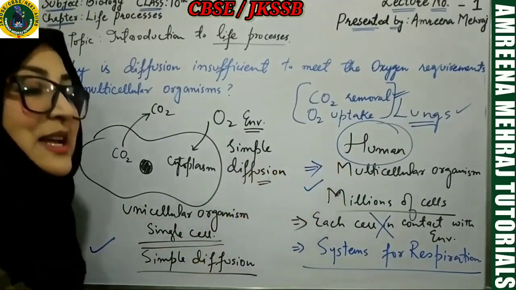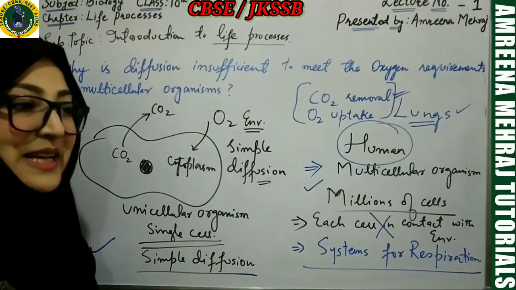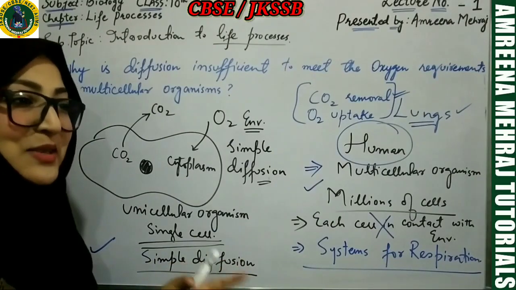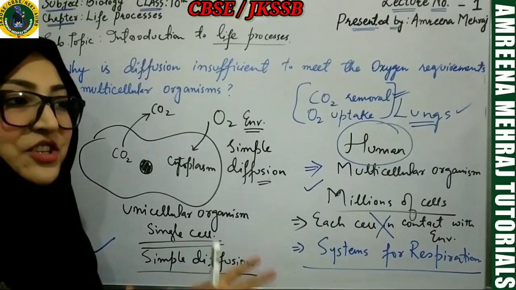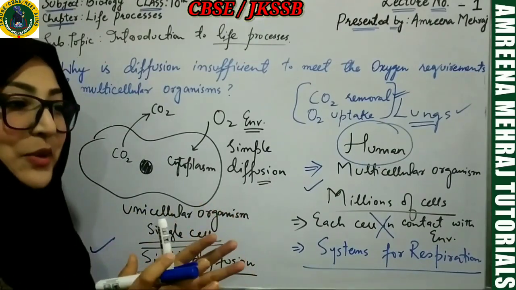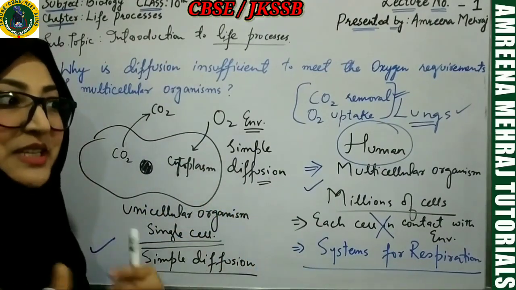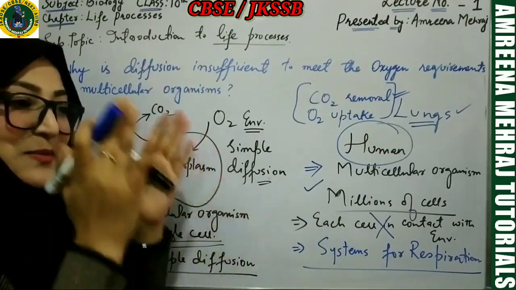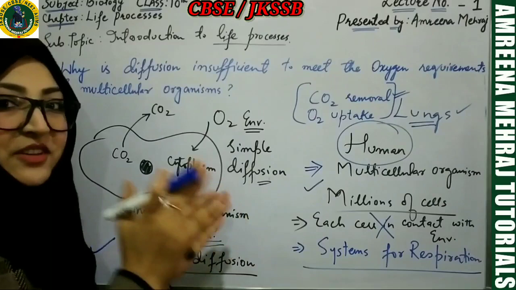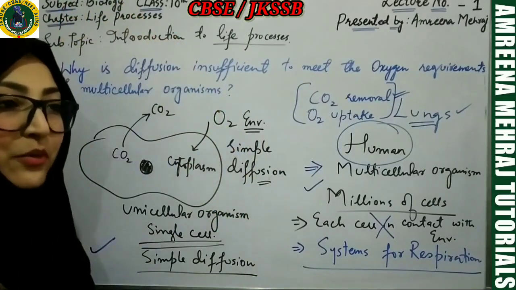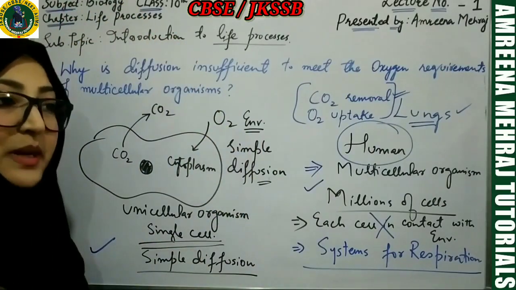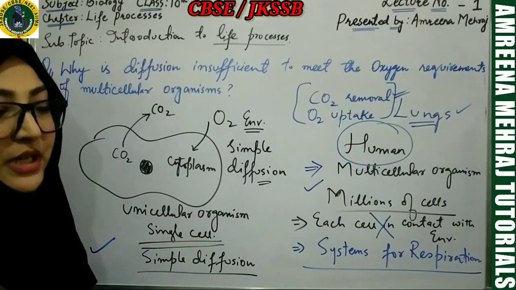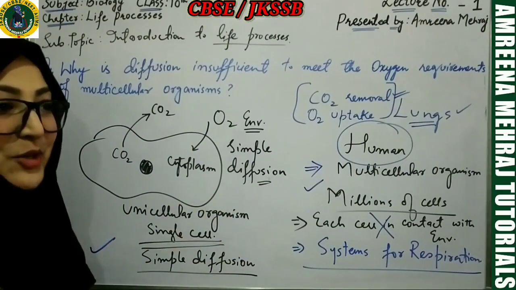But a multicellular organism is made up of millions of cells. So simple processes like diffusion aren't sufficient. Each and every cell is not going to individually perform diffusion, because each and every cell is not in direct contact with the environment. Almighty Allah has provided specific systems to perform specific jobs, so that the body will work smoothly, and there will be a good amount of control and coordination between all sorts of activities in human beings.